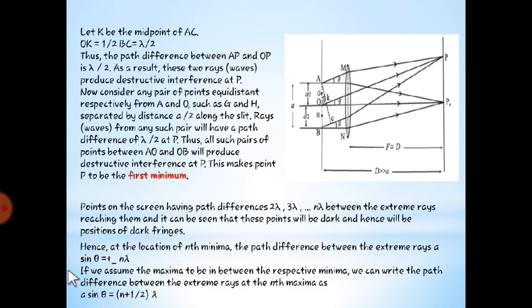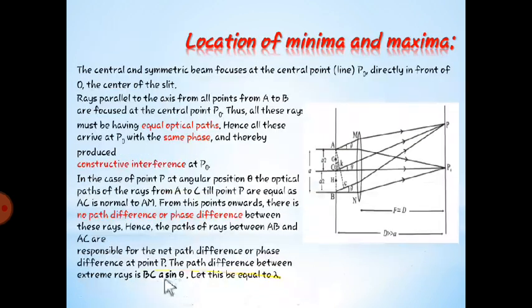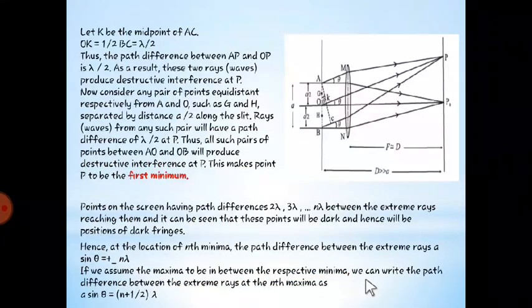Alright, in the previous one, there is one mistake: BC is equal to A sin theta. So this is about Fraunhofer diffraction at a single slit.